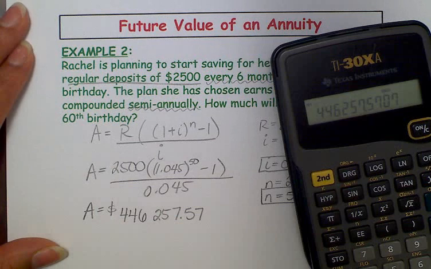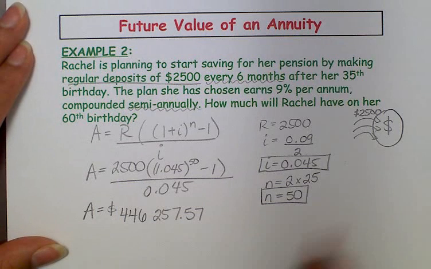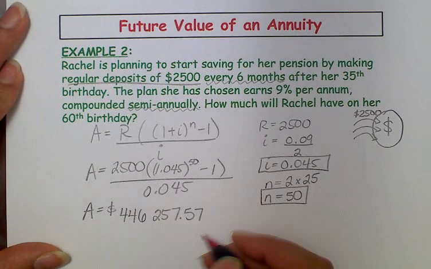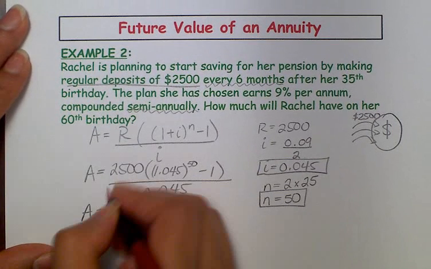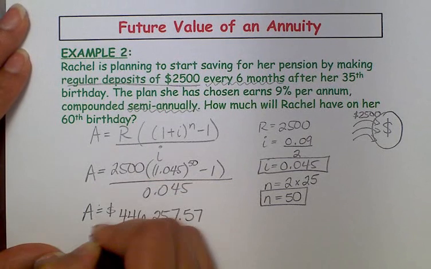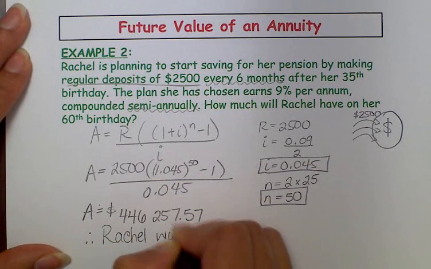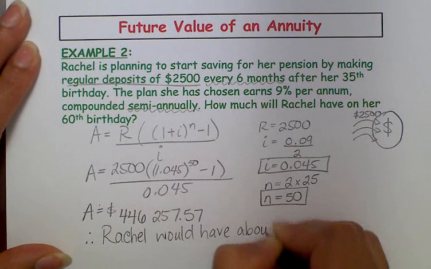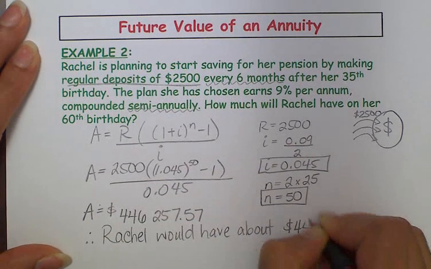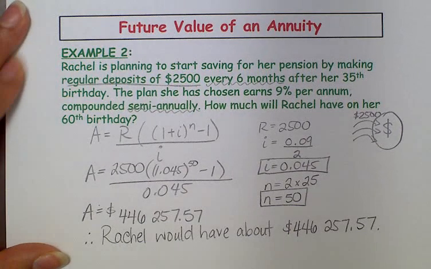$446,257.57. So if she invests her money from her 35th birthday till her 60th birthday, she ends up having quite a bit of money, $446,257.57. And this is just an approximate answer. So therefore, Rachel would have about $446,257.57.